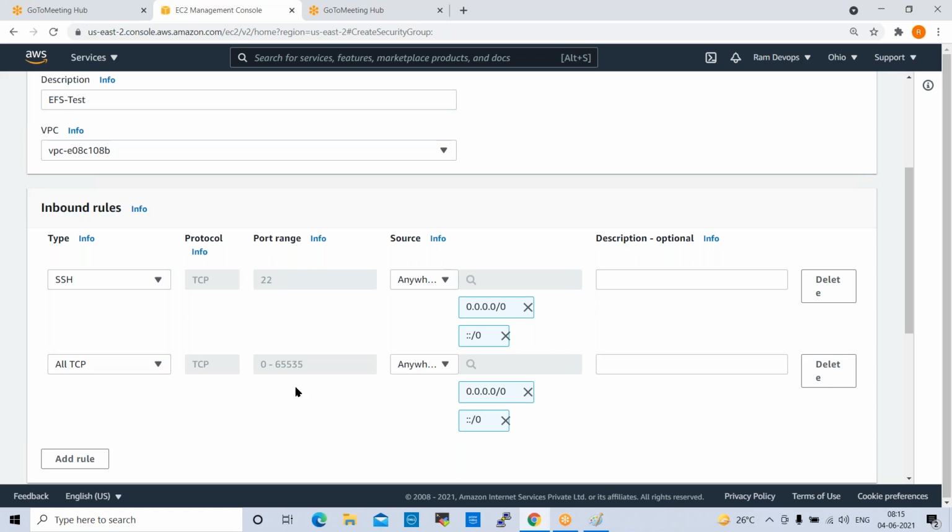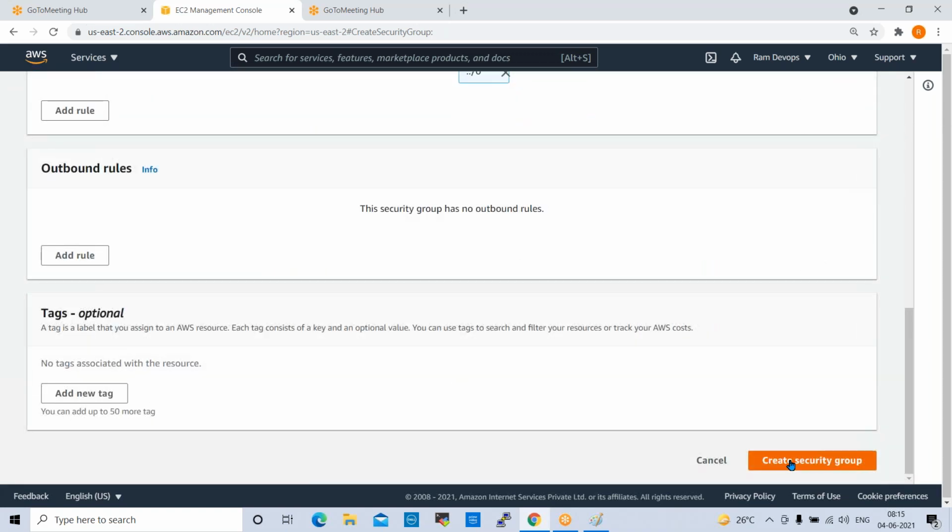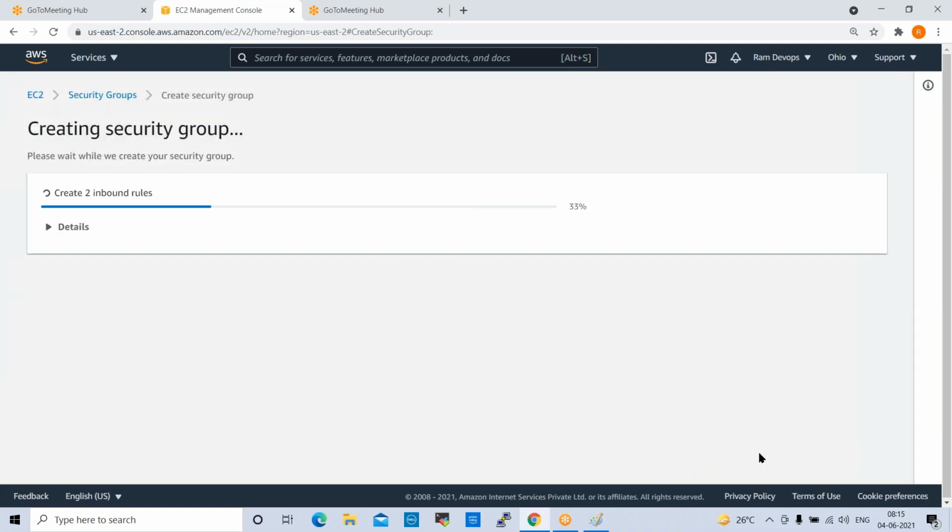That is why we don't enable single ports here in the test lab, but in real time we don't enable all ports like this. We segregate into groups: servers that require internet connectivity go into one security group, and servers that don't require internet go into another security group. Okay, fine. So now that's it, we can create the security group. No need for outbound rules, sir?